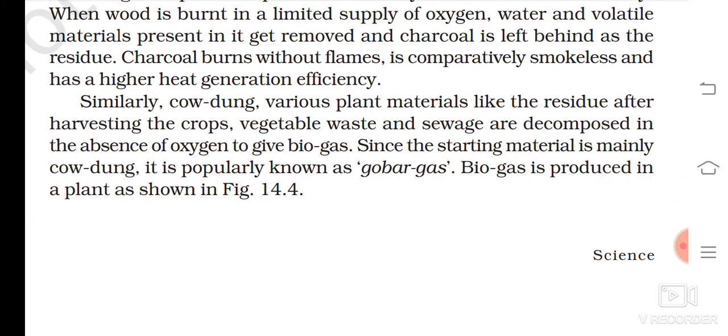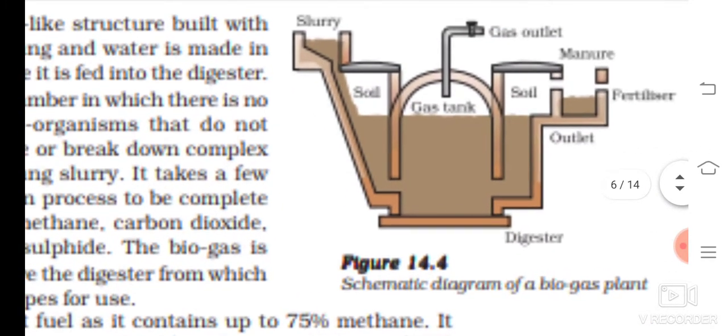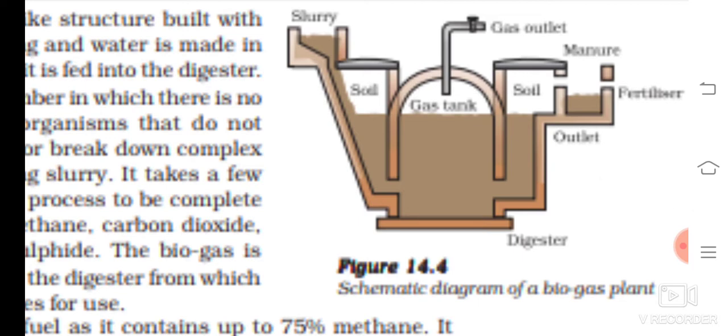Similarly, cow dung, various plant materials like the residue after harvesting crops, vegetable waste and sewage are decomposed in the absence of oxygen to give biogas. Since the starting material is mainly cow dung, underline, it is popularly known as gobar gas. Biogas is produced in a plant as shown in figure 14.4. And this figure you have to learn by heart also. You have to draw in your notebook the schematic diagram of the biogas plant.